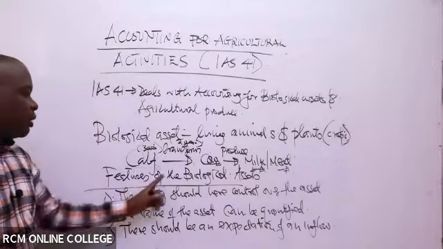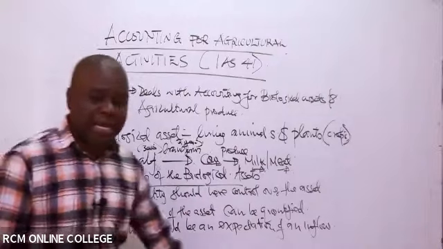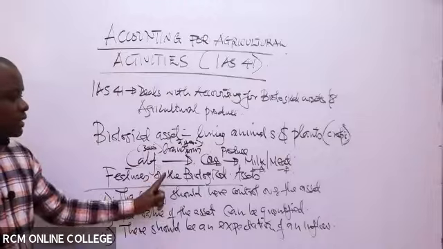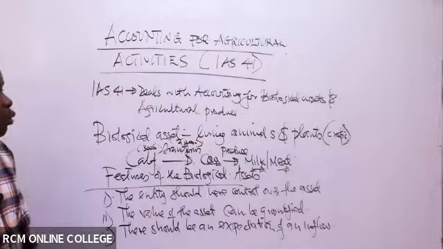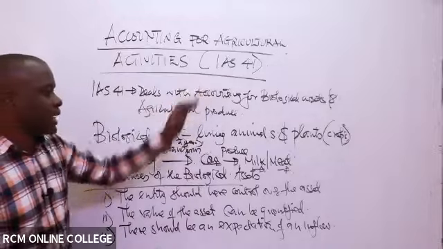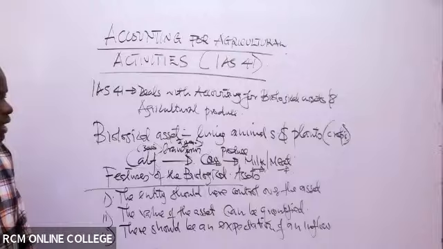Then for it to be a biological asset, you should have an expectation of an inflow of money coming in as a result of the biological asset. Those are some of the key features you can use to determine whether we have a biological asset that can be accounted for under International Accounting Standard number 41.